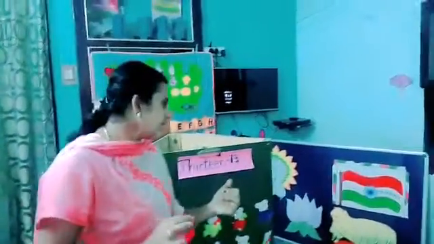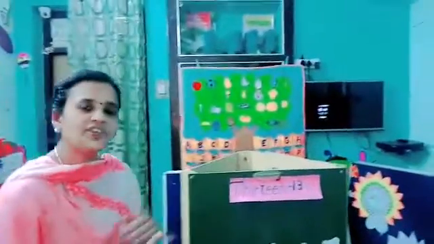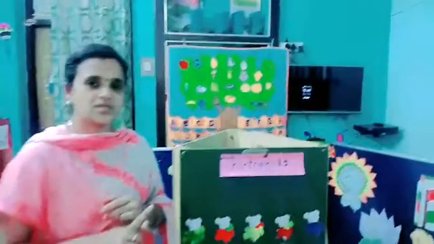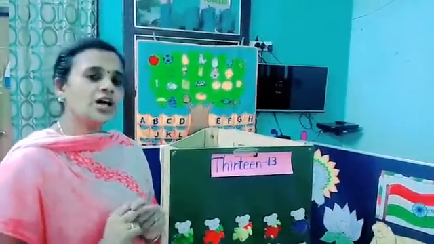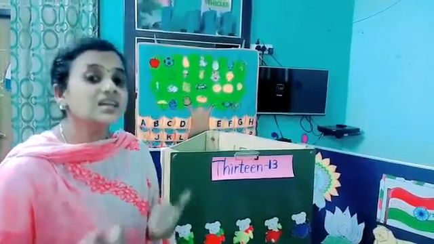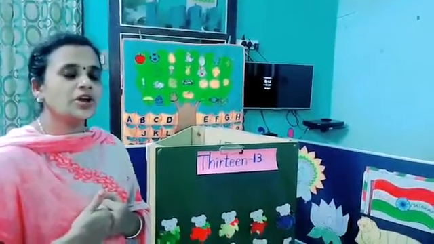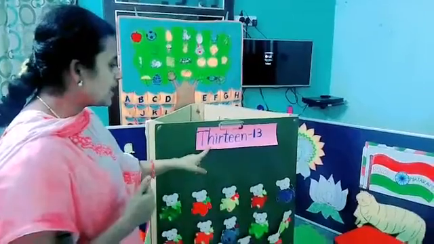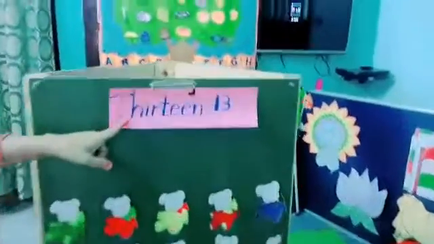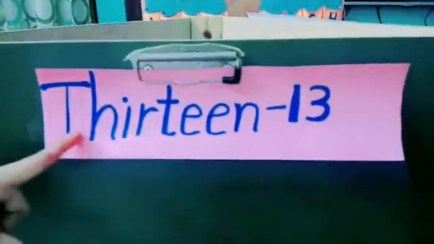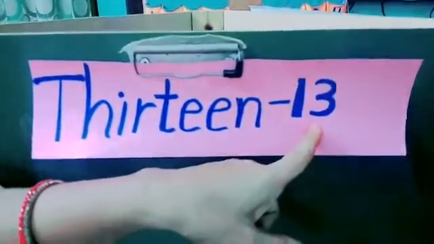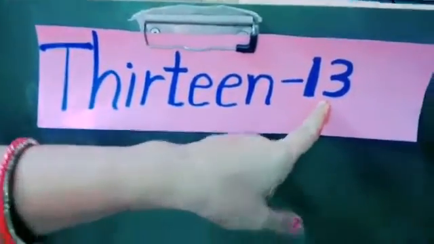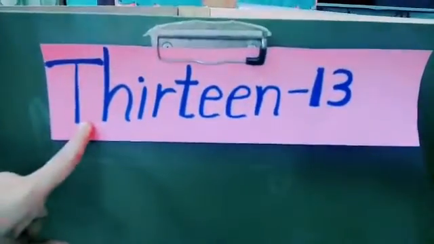Okay kids. Today we are going to see, we already finished up to 12 number names. Am I right? From 1 to 12 already finished. Today we are going to see the number name 13. What number name are we going to see? We are going to see the number name 13. See the spelling of 13. See here. This is number 13. Everybody say, this is number 13. Let's see the 13 spelling.